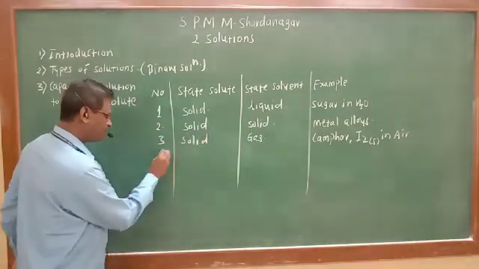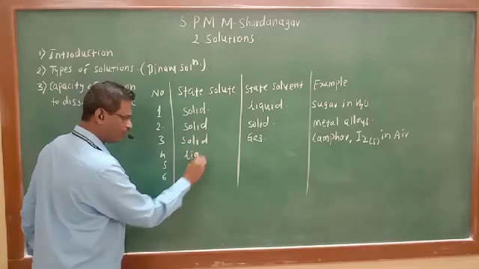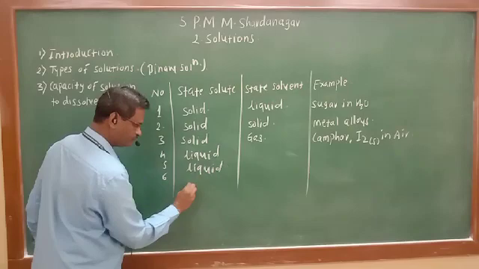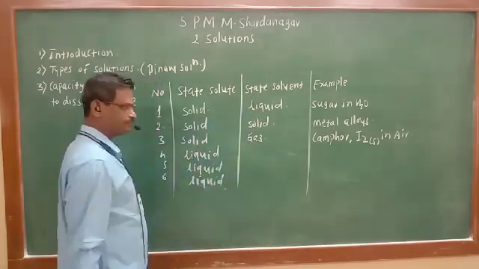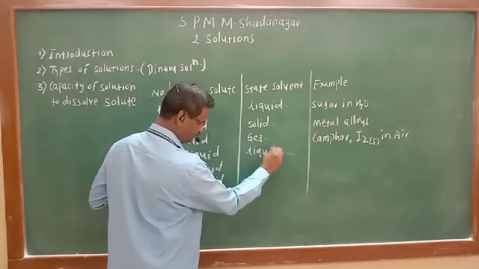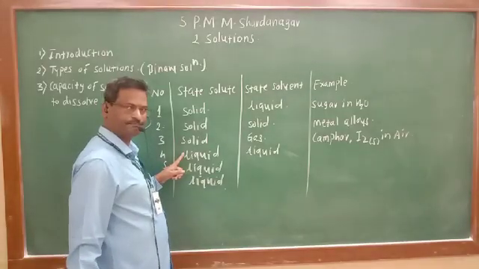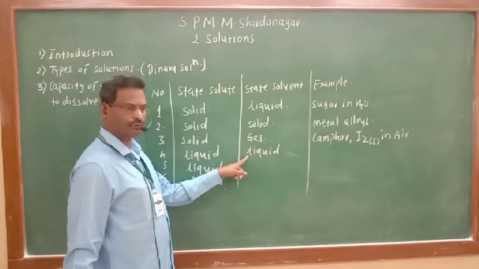Now in the next three, 4, 5, 6, I am taking solute liquid, and now I am changing the solvent. Liquid in liquid: one liquid in less proportion known as solute, other liquid in large excess proportion known as solvent.